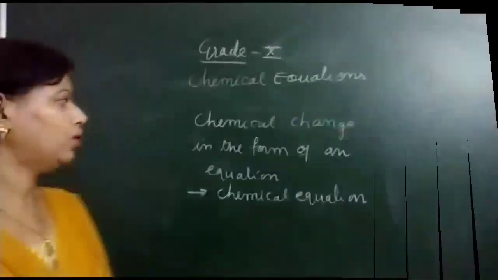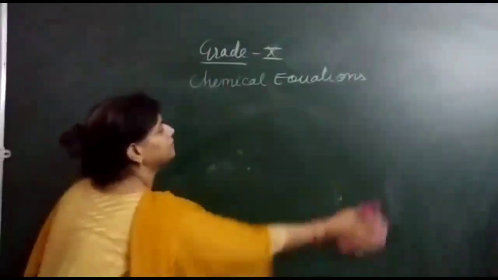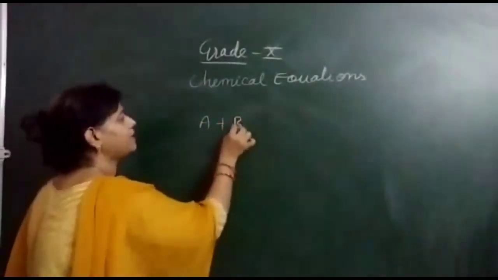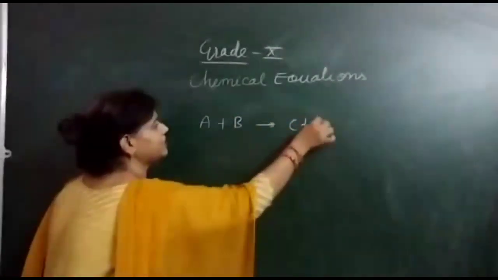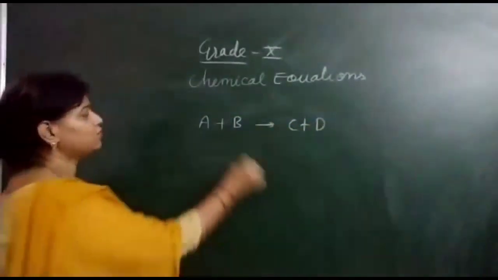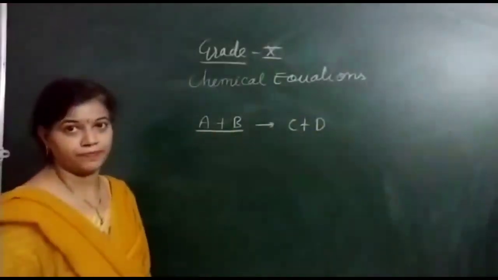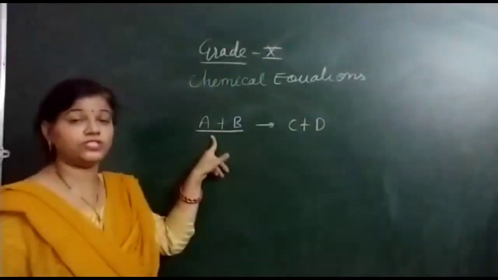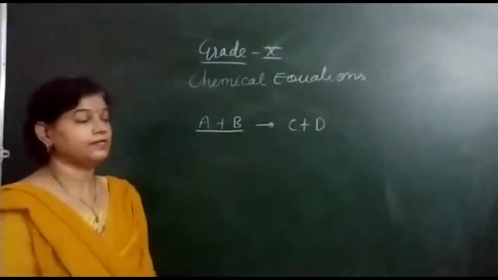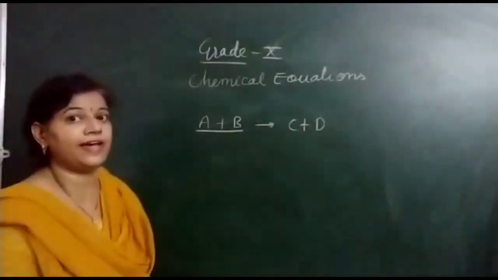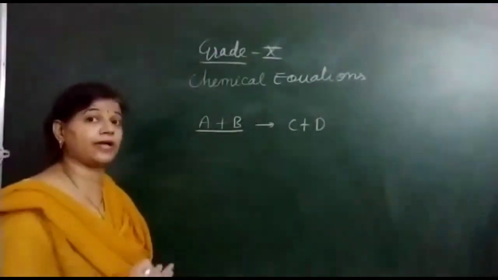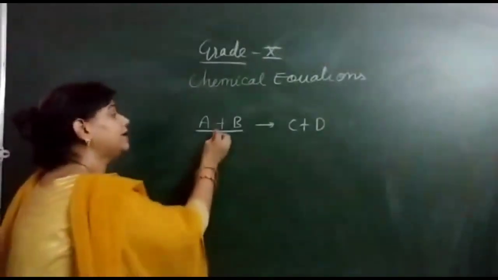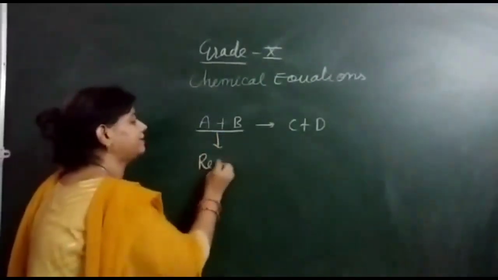Suppose I write simply A plus B gives rise to C plus D. Here A plus B are the reactants, the substances which take part in the reaction. The substances which take part in the equation are said to be reactants.